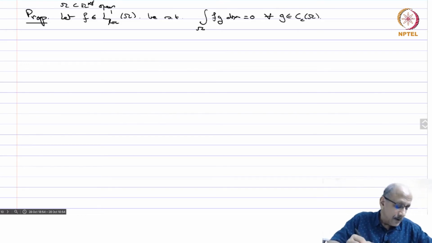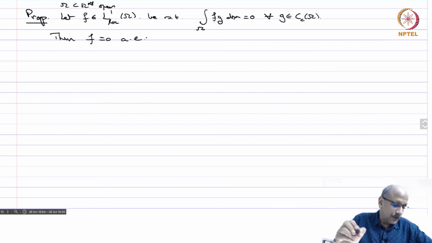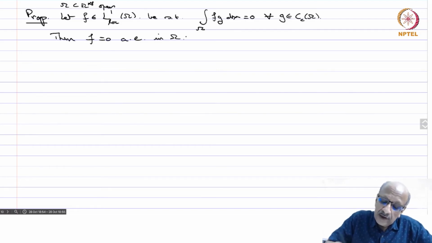Then f equals 0 almost everywhere in omega. So if a function, when you multiply it by any C infinity function with compact support and integrate, gives 0 as the integral, then the function in fact has to be 0.